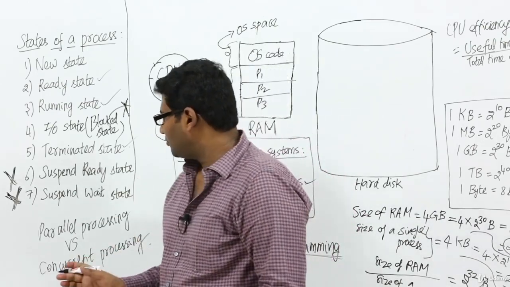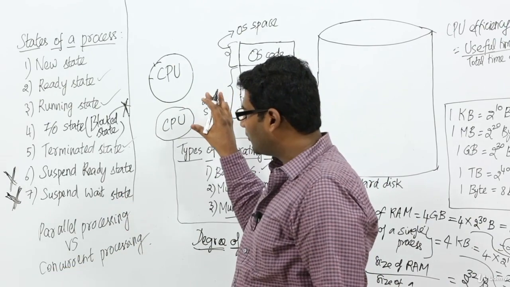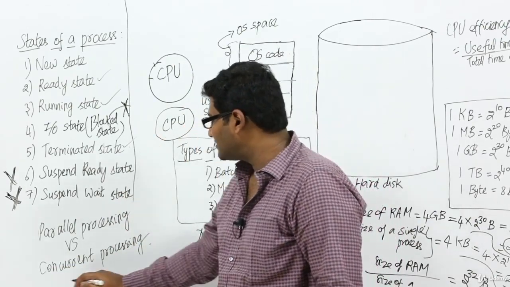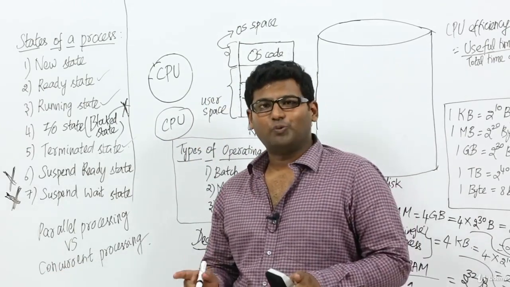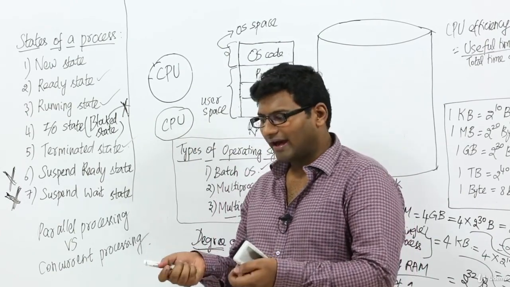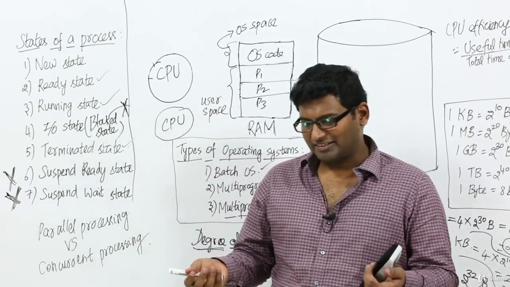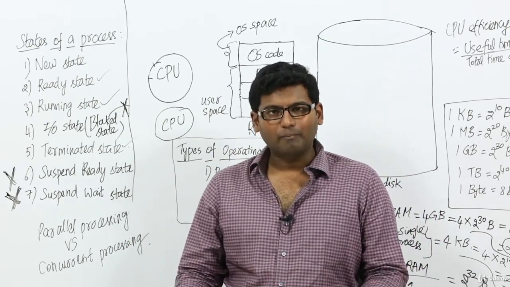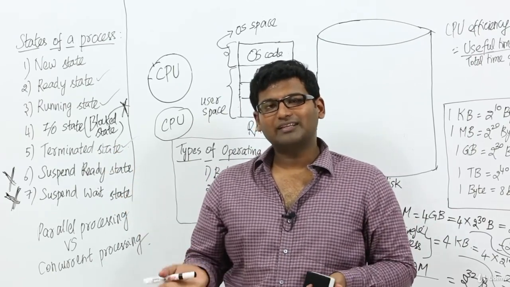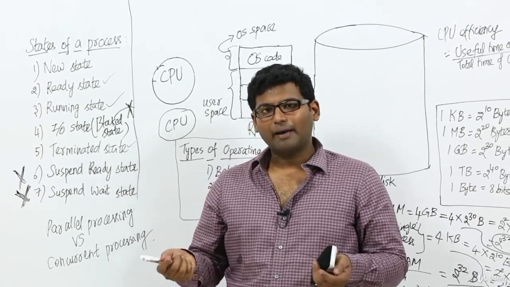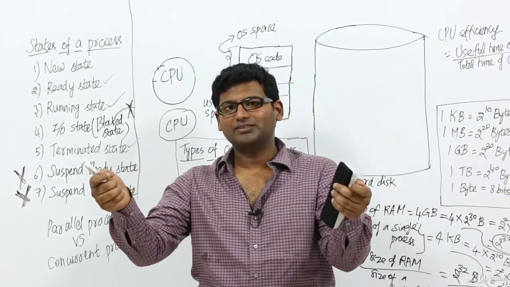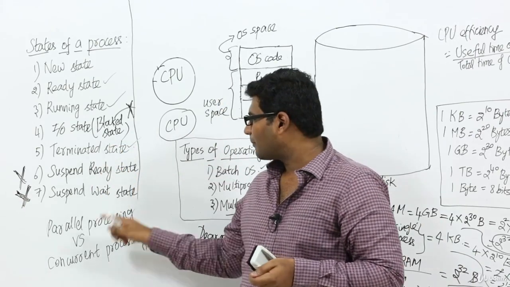Let us assume in case we have only one CPU and we keep on changing the processes and keep on executing, then we say that is concurrent processing. Let us assume there is a mother who is feeding her two children using both her hands with the spoon. She has taken two spoons and she is feeding both her children, which means she is giving food to both at the same time using both her hands, right? This is what we mean by parallel processing.